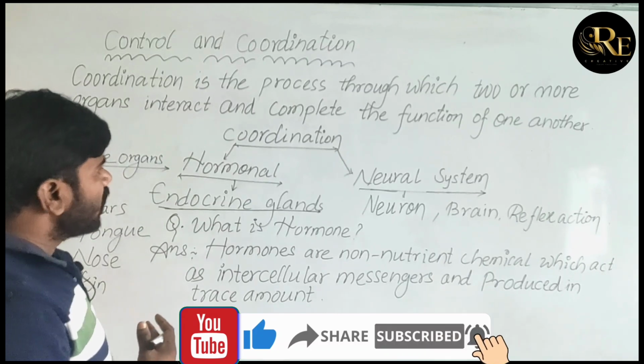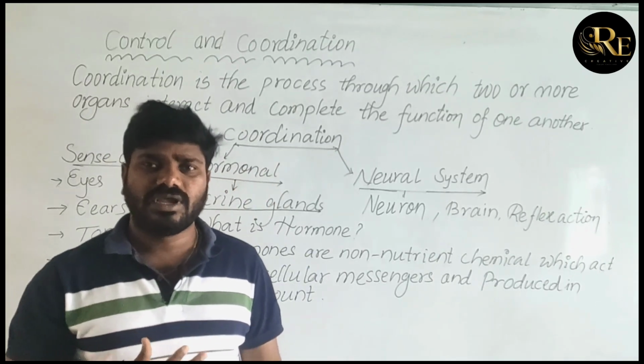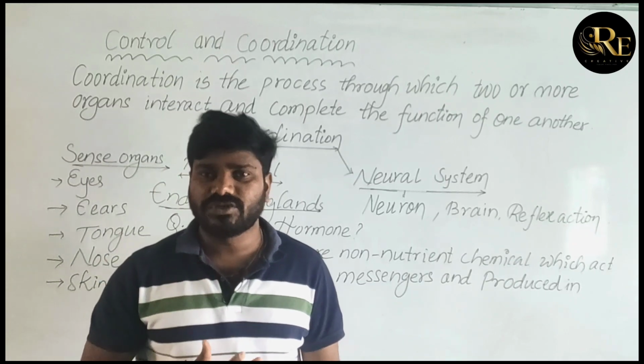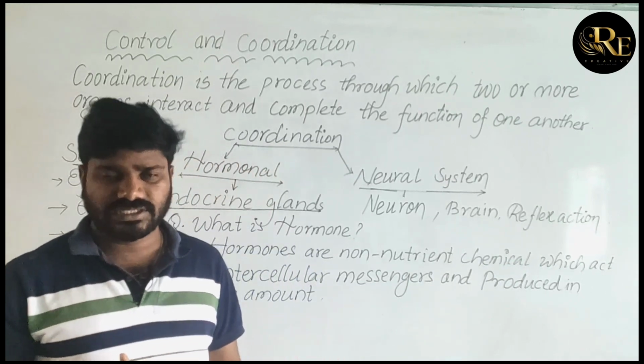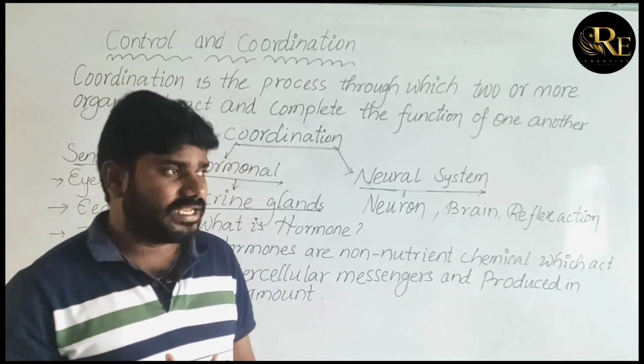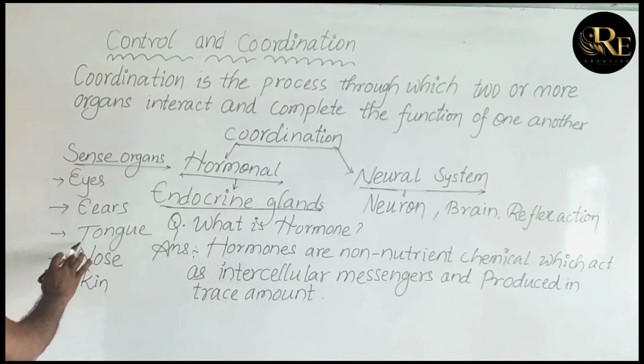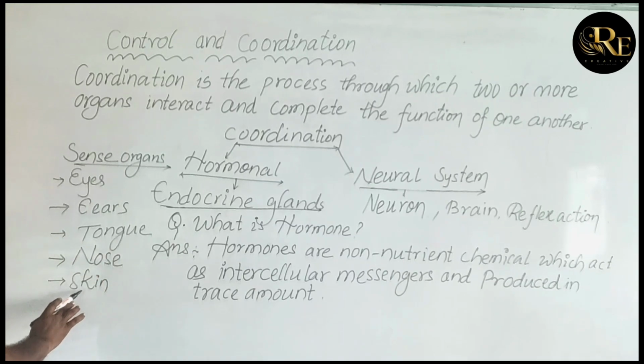Control and coordination is done by the sense organs. We know there are 5 sense organs present in our body: eyes, ears, tongue, nose and skin.